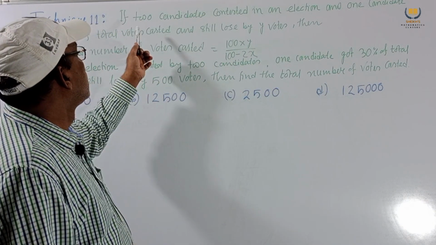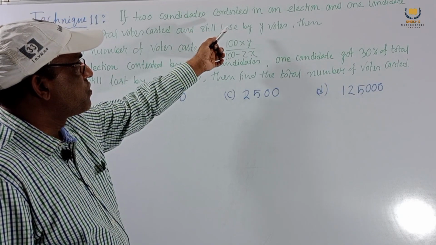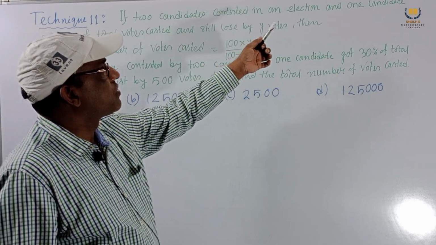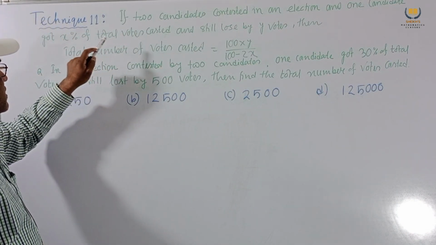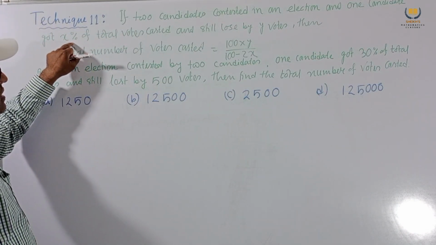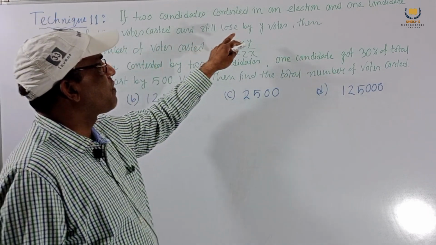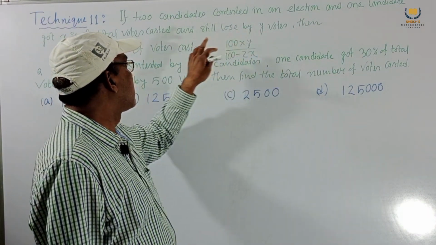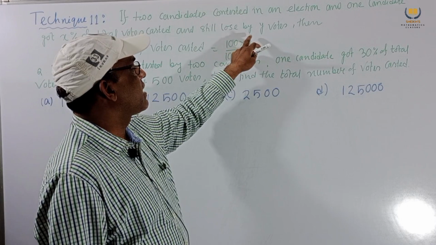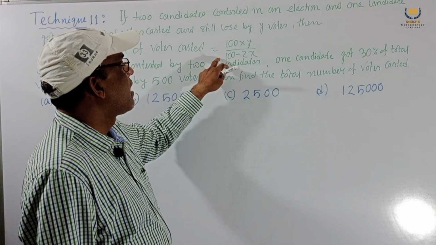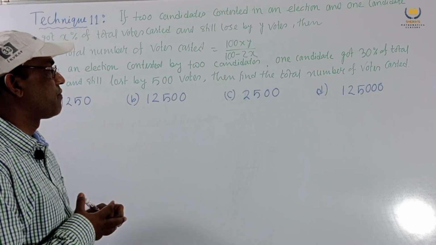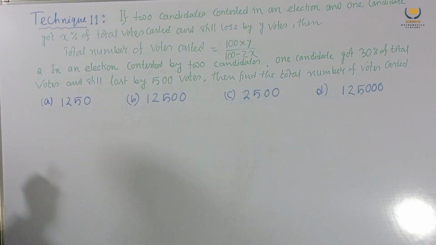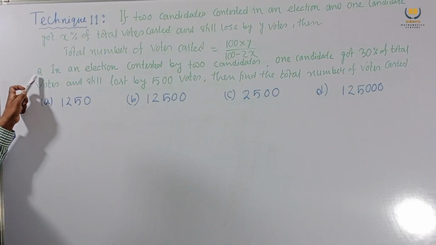So the number of candidates is 2, and one candidate got X% of total votes cast and still lost by Y votes.